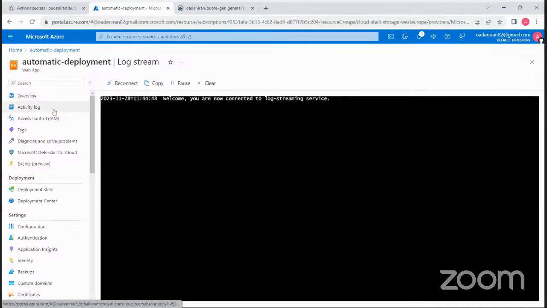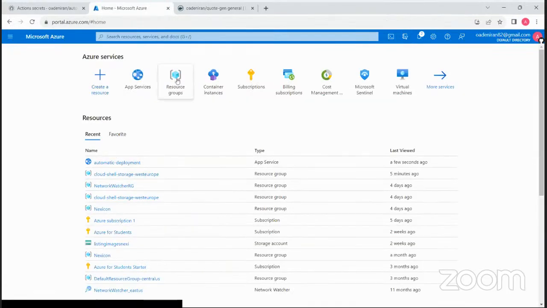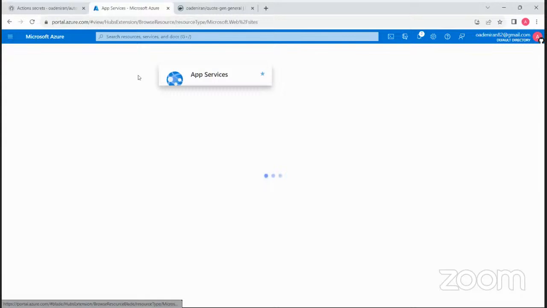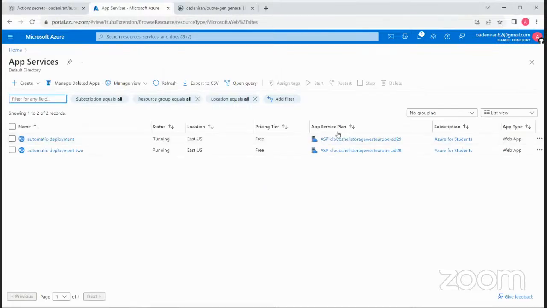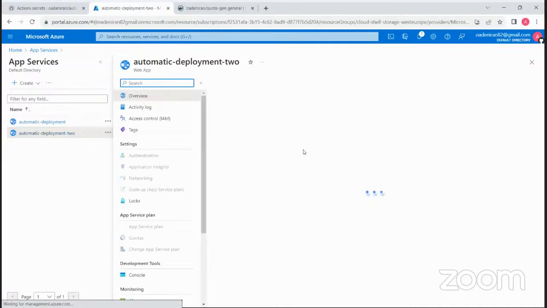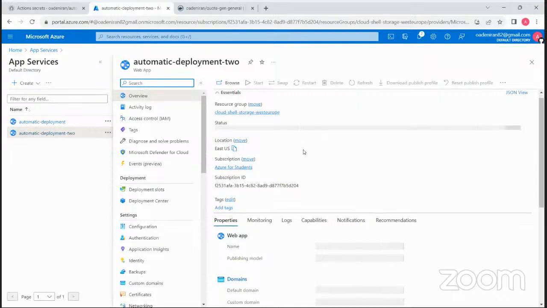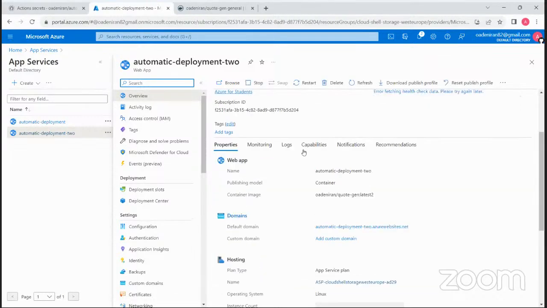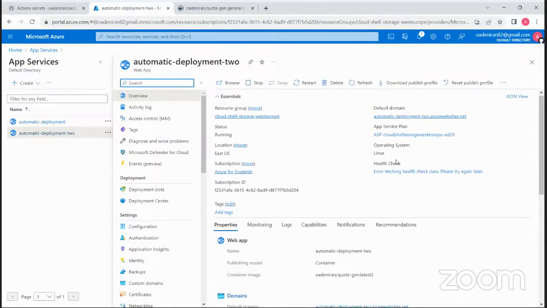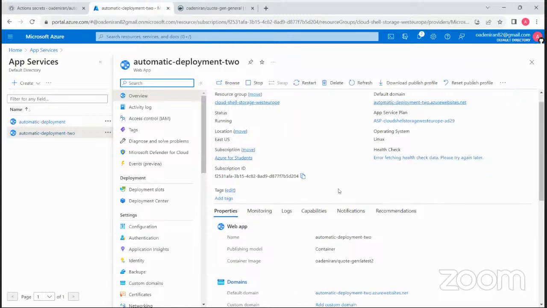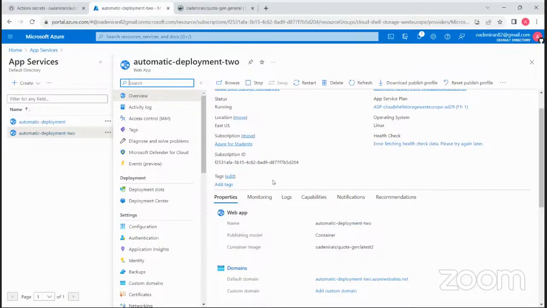So this is probably not doing anything. Let me just see what the other one will say. So app service, web app, deployment two. So this one is also saying exactly the same thing.